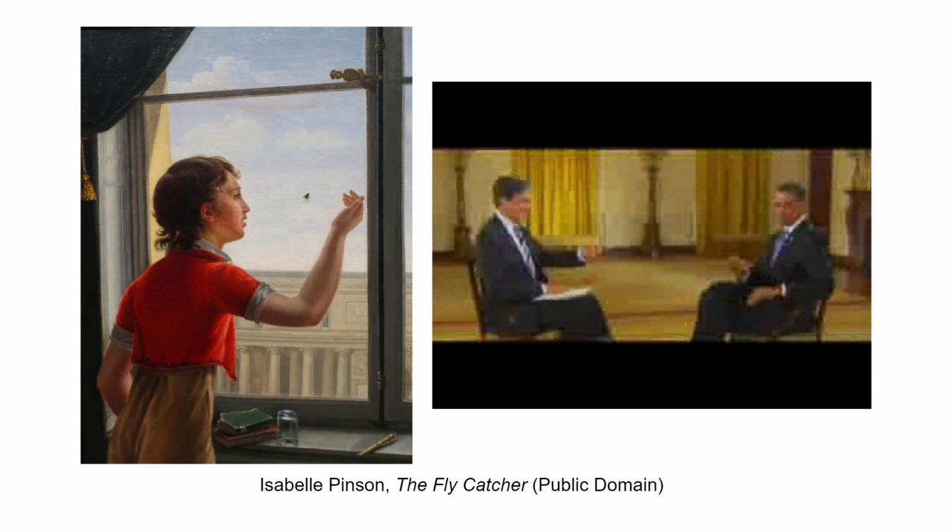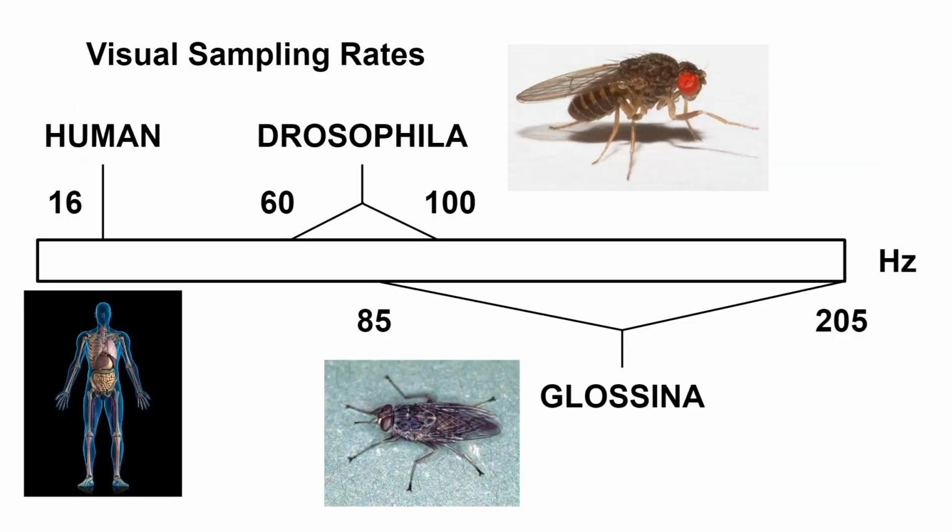Most of the time it's hard or almost impossible to catch a fly, for reasons which we'll talk about in this presentation. That brings us to the difference in visual sampling rates between humans and different types of insects. One of the reasons it's very hard for a human to swat a fly successfully is because we sample our visual environment at 16 hertz. That's 16 samples per second. By contrast, in Drosophila, we see a range of 60 to 100 hertz, and in Glossina, the tsetse fly, a range of 85 to 205 hertz. They have more visual information to integrate and use to estimate position, estimate movement, and so forth.